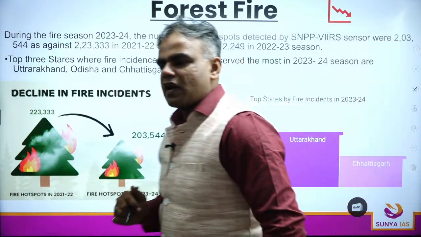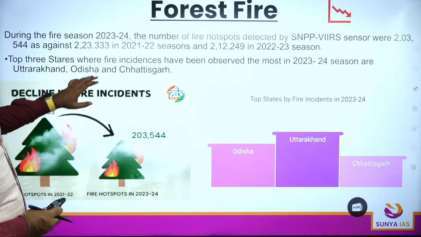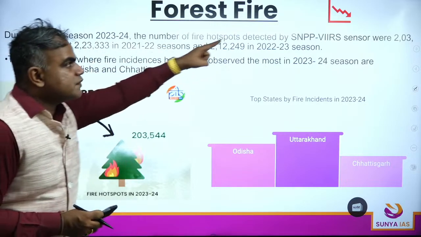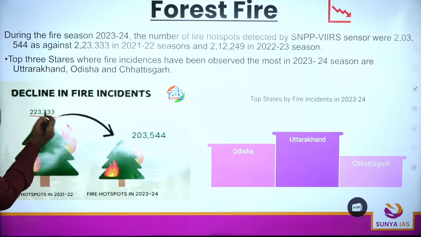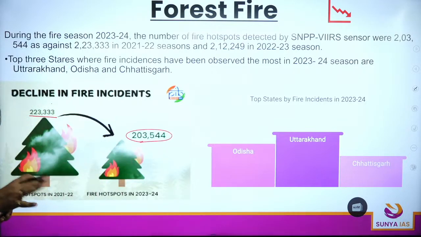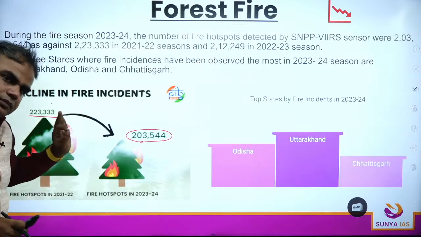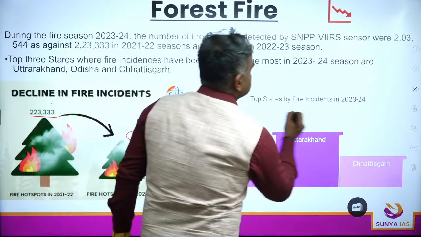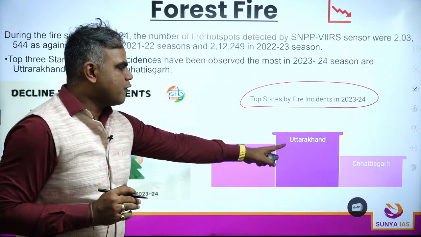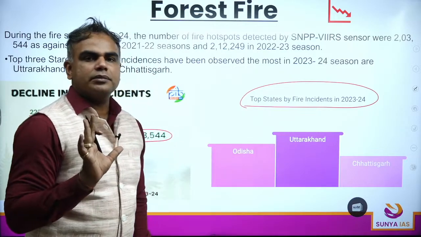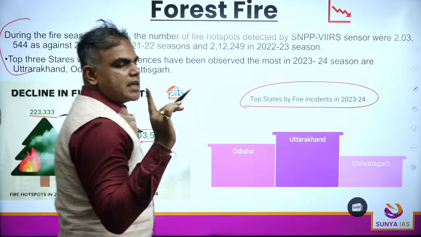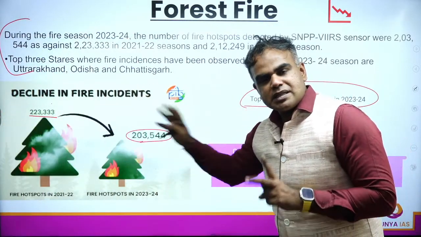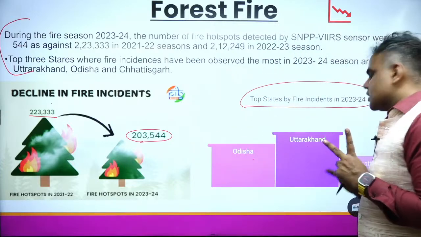ठीक है, अब आते हैं फॉरेस्ट फायर्स पे. Again, last 2 or 3 sections are left. First thing is this: in forest fire also you see the decline. Okay, fire hotspots पहले थे 2,23,000 something. Forget the fact, there is a decline now, 2,03,000 something. First thing is there is a decline, number one. Now top states, maximum forest fire incidents are happening in Uttarakhand, followed by Odisha, followed by Chhattisgarh. ठीक, this is what is mentioned in these first two facts. पहली चीज क्या याद रखनी है? डिक्रीज हुआ है. सेकंड थिंग, मैक्सिमम कहां है? उत्तराखंड, ओडिशा, छत्तीसगढ़.